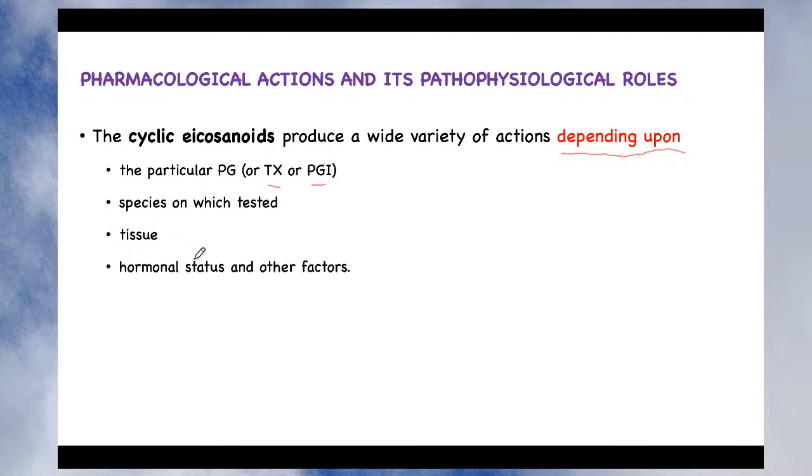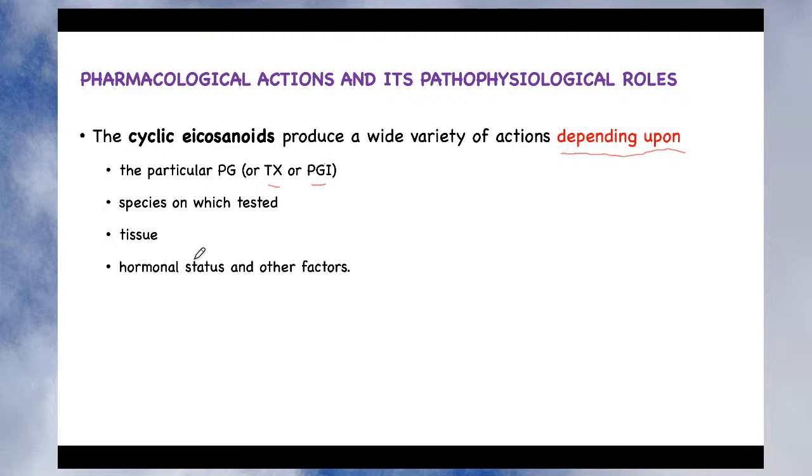But when a patient is pregnant, if she is a female and pregnant, a wide variety of hormones are released by the body. So remember that the action of these cyclic eicosanoids also changes with the change in hormonal status of your body.